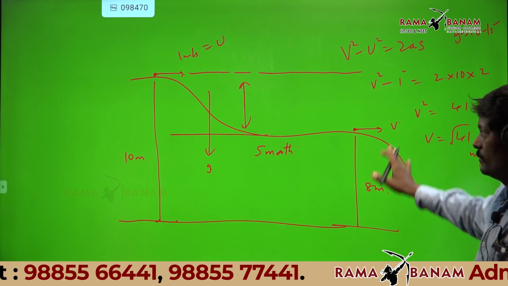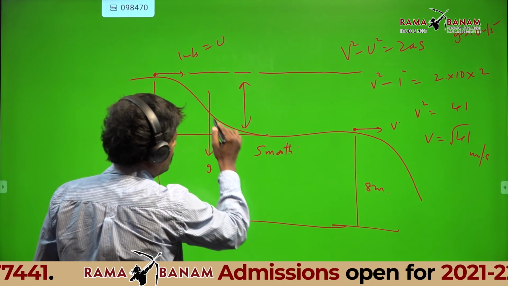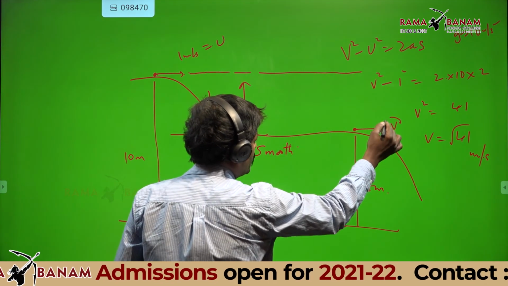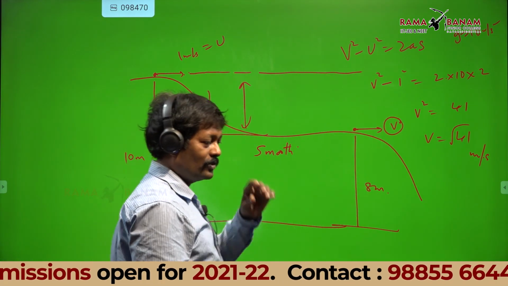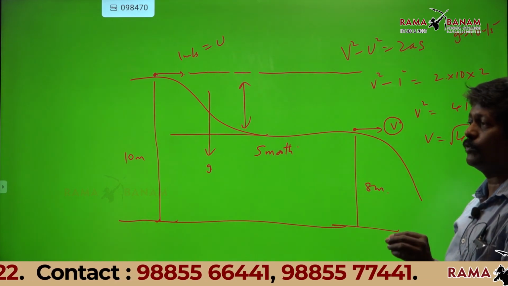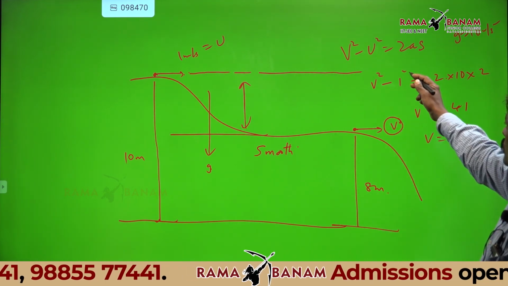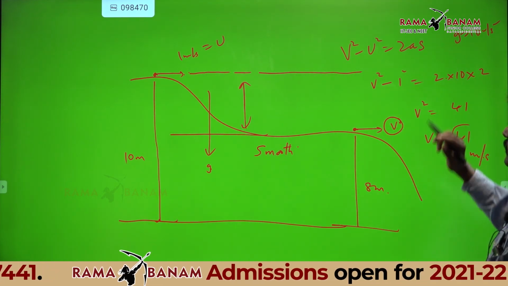Sir, this one I don't understand. Here the ball is coming like this and came here. What is the velocity here that I want? Actually what you have to use here is work done by all forces equal to change in kinetic energy. I did not use that. I directly used v square minus u square equal to 2as.